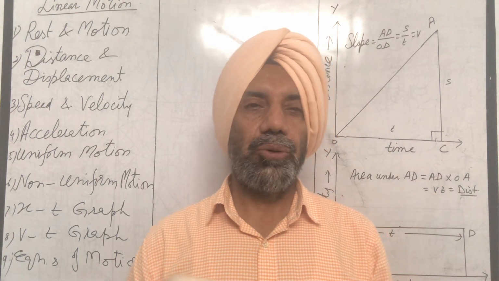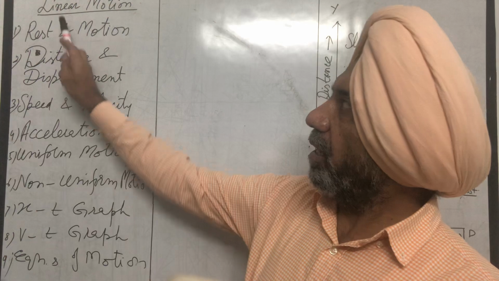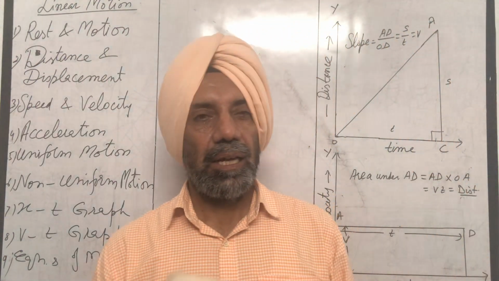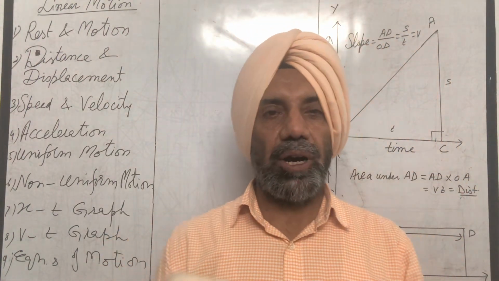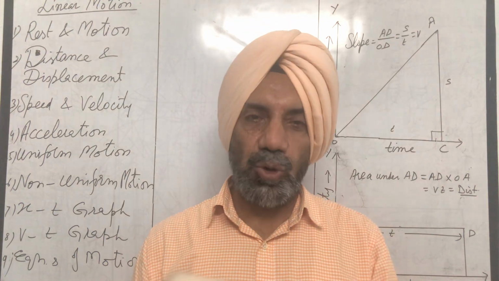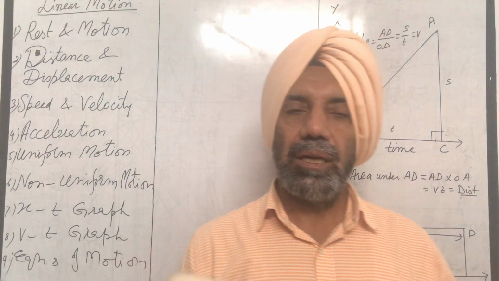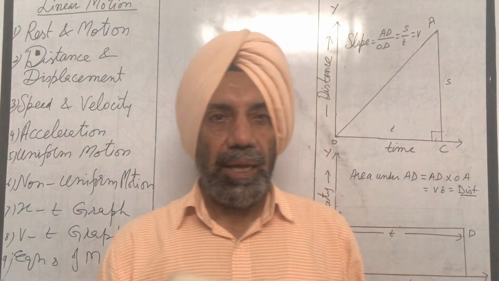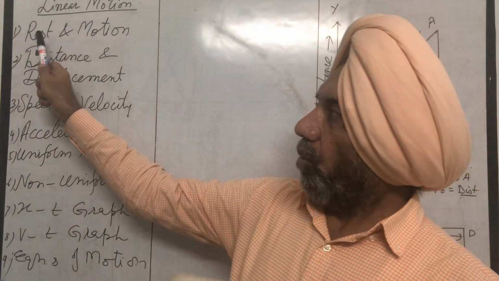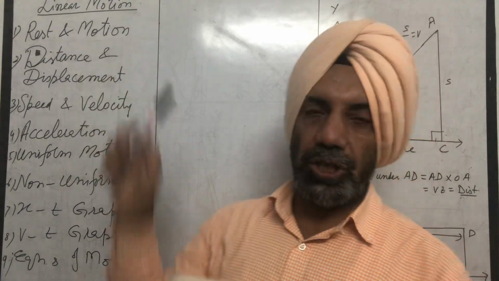Today I am going to discuss linear motion. Linear motion means motion of a body along a straight line. It is also called one-dimensional motion. In linear motion, first of all, what do you mean by rest and motion?